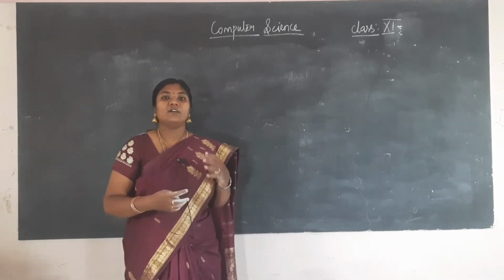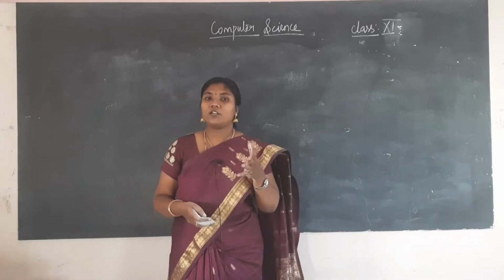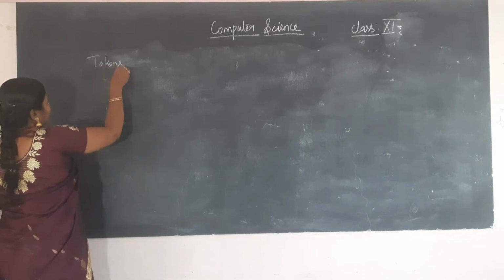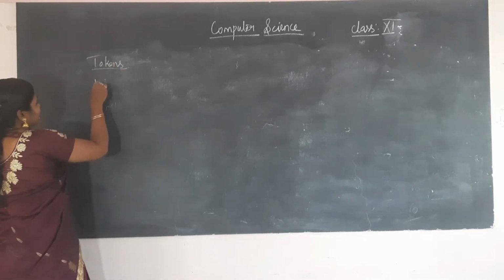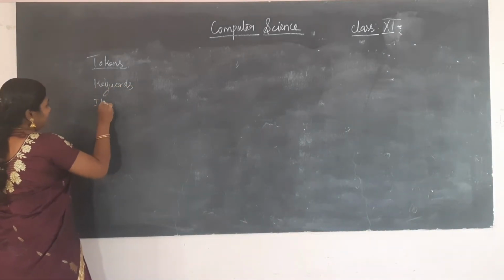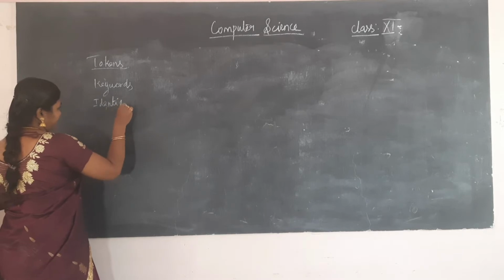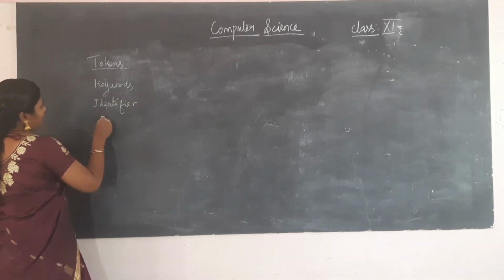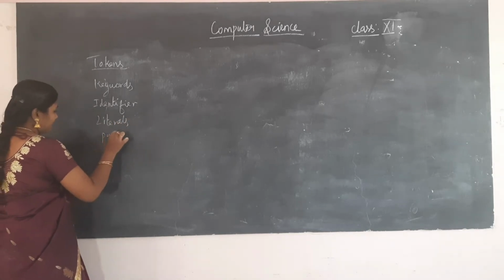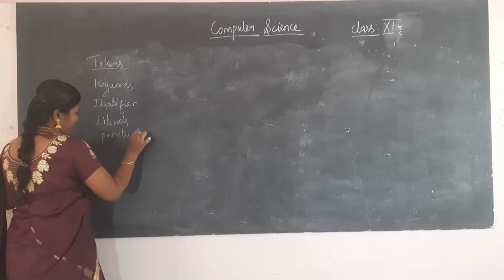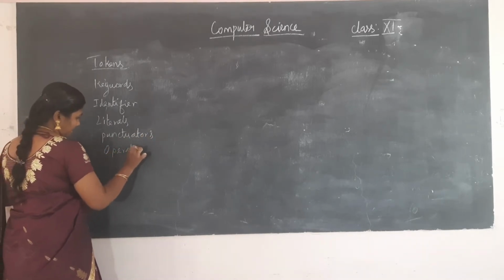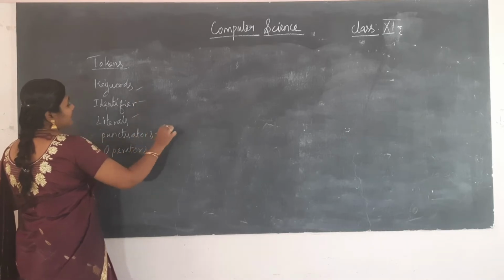So what are all the tokens in C++? First one, keywords. Second one, identifiers. Third one, literals, punctuators, and then operators. So we have learnt about the first four.